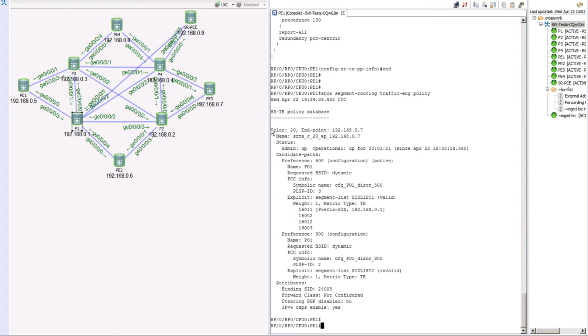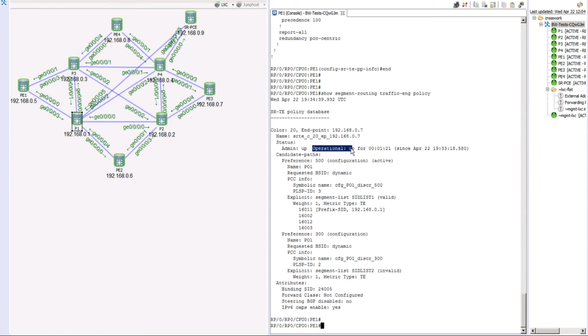So in this policy, the policy color is 20 and the endpoint IP address is this particular one. You can see this name was automatically derived. This is an auto-generated name, which uses your color value as well as your endpoint. That's how you see the color is 20 and this is your endpoint 0.7.